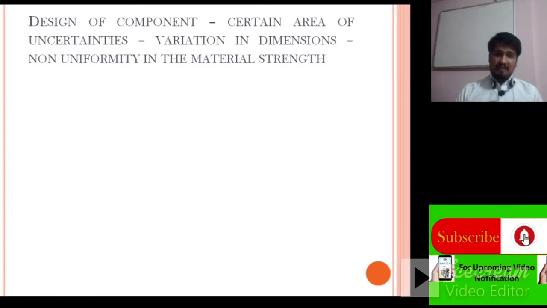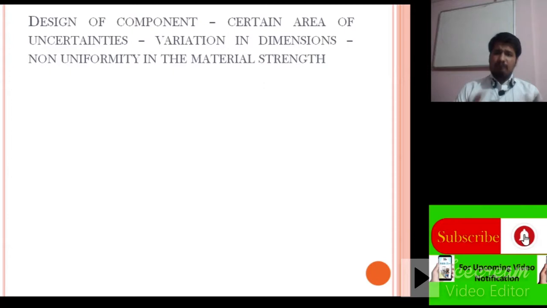And the second point is non-uniformity in material strength. That means when we use any material in any machine, we have to identify or calculate the strength of the material, but the value of strength is not uniform throughout the material.